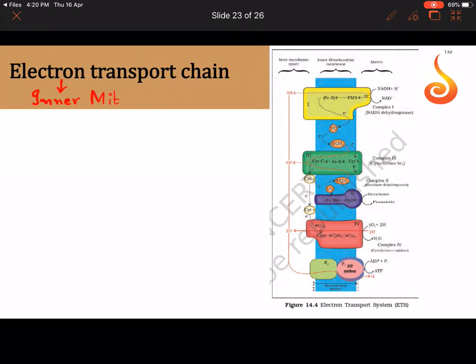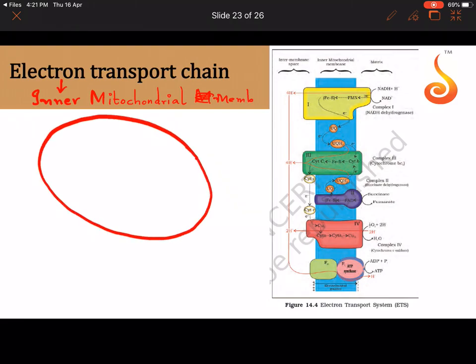We saw just now that the Krebs cycle happens in the mitochondrial matrix, but the electron transport chain happens in the inner mitochondrial membrane. So you know that if this is the mitochondria, this is the inner membrane. The inner membrane is thrown into folds called cristae.